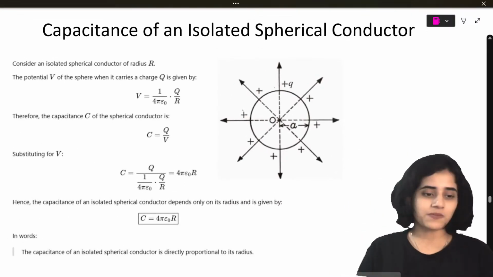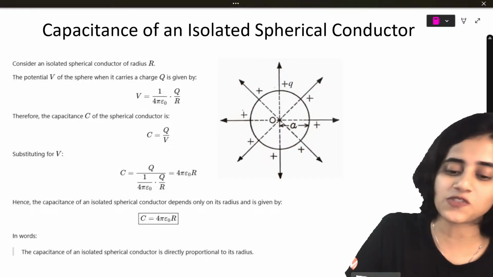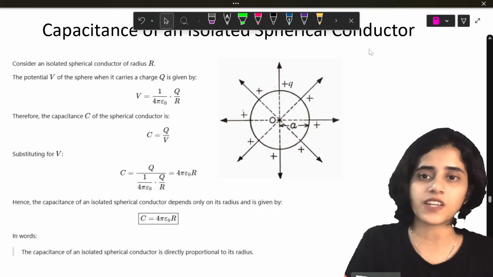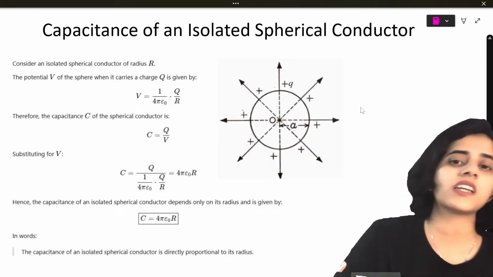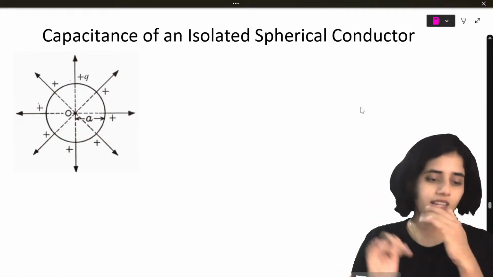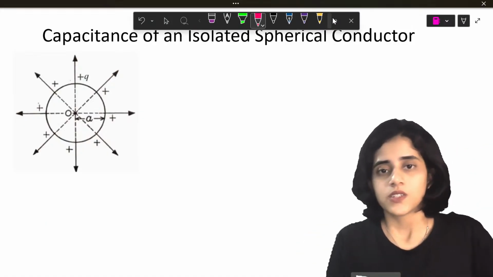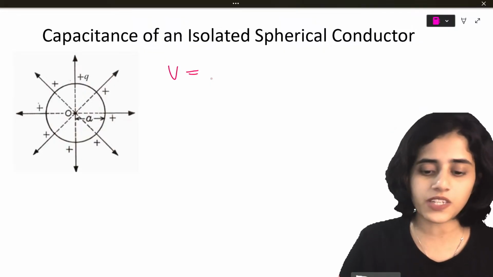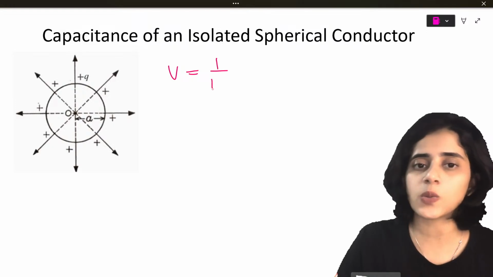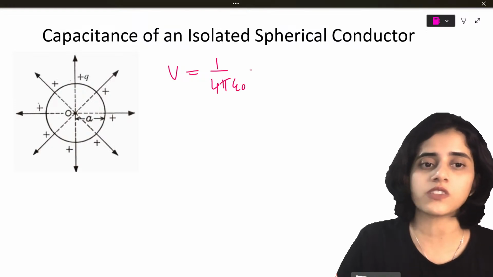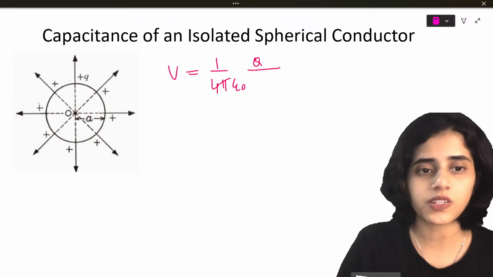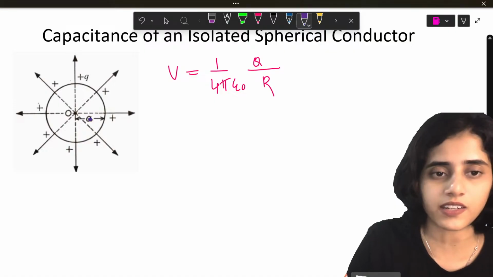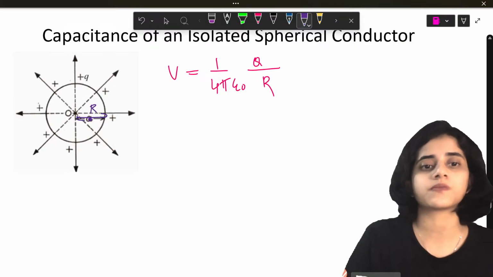Next, we're going to look at capacitance of an isolated spherical conductor. I've typed out the derivation here, but let's do it. I'm going to write down the potential at the surface of a conductor. So what is the potential at the surface of a conductor? V is equal to 1 by 4 pi epsilon 0, if the charge is Q, and let's say the distance is R.